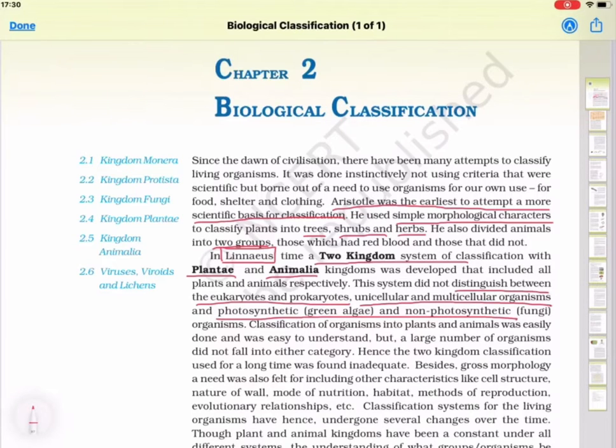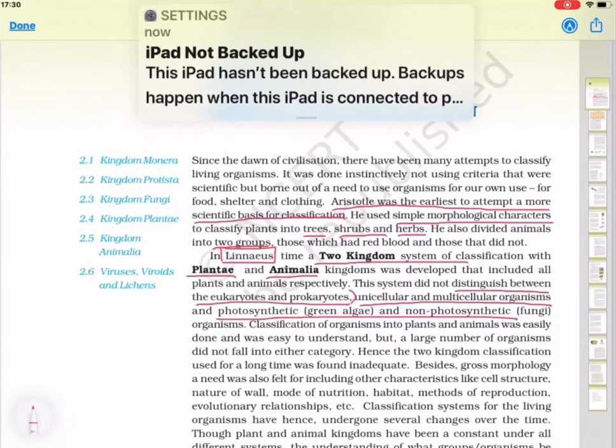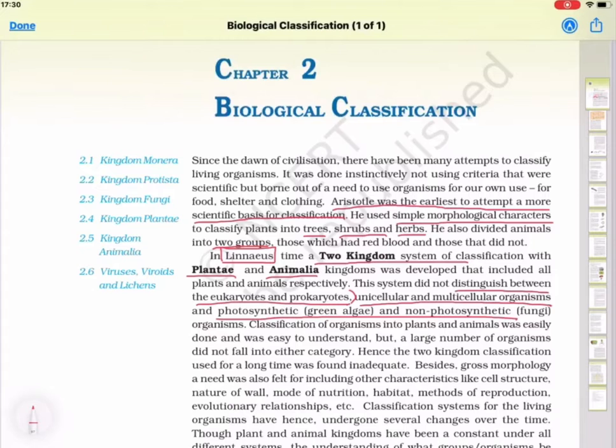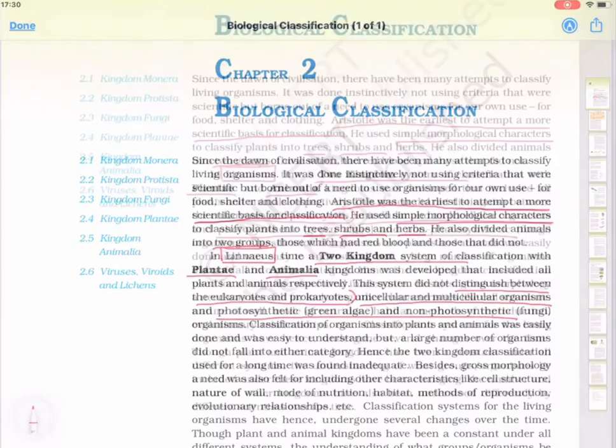What are eukaryotes? Those which have a well-defined cell with membrane bound cell organelles. Prokaryotes are those in which membrane bound cell organelles are absent and nuclear membrane also is not present. Unicellular, made up of one cell. Multicellular, made up of many cells. Photosynthetic, which can perform the function of photosynthesis, and non-photosynthetic, which cannot perform the function of photosynthesis.